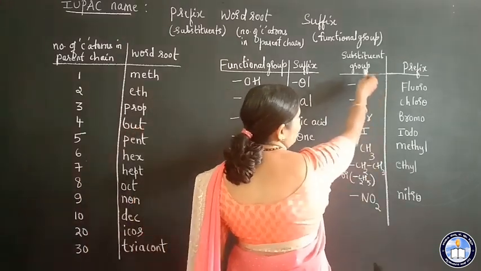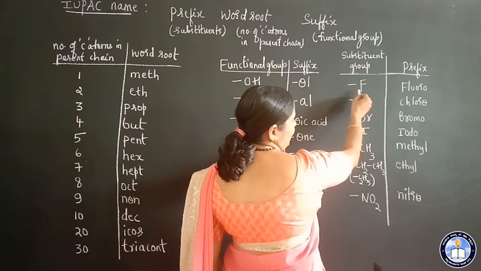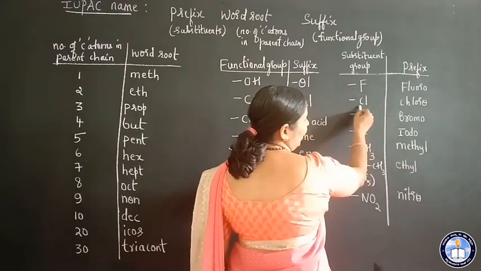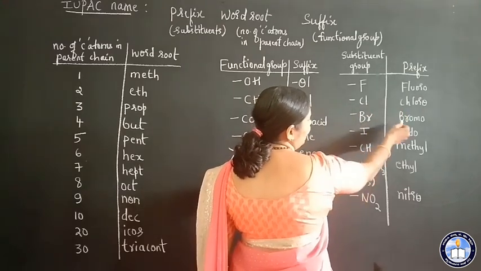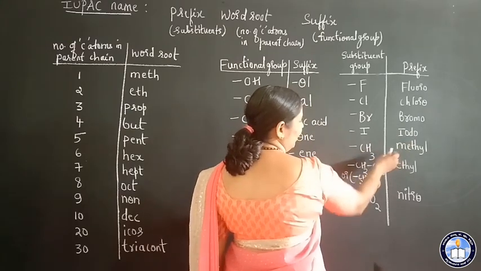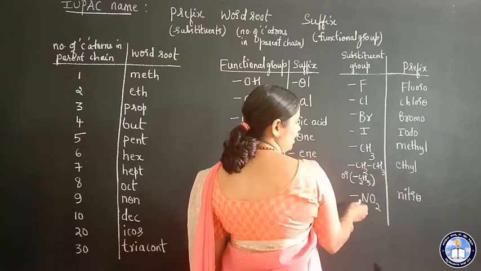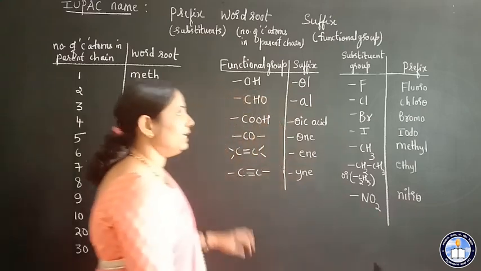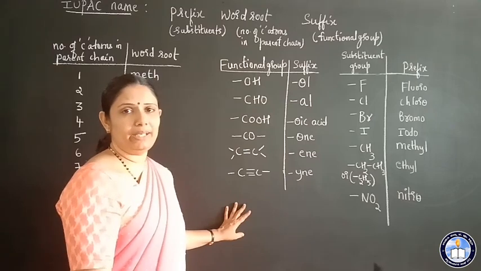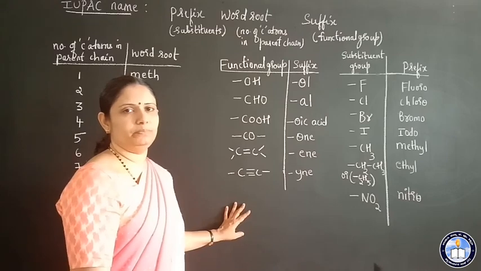Now prefixes based on the substituent groups. F, fluorine atom, prefix is fluoro. Chlorine atom, chloro. Bromine atom, bromo. Iodine atom, iodo. CH3 group, methyl. CH2CH3, or C2H5, ethyl is the prefix. NO2, nitro. These you have to learn by heart. Then only you will be able to write the IUPAC name of the organic compound. Next I will teach you the rules for how to name these organic compounds.